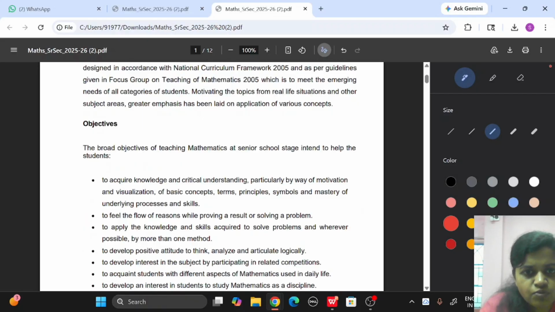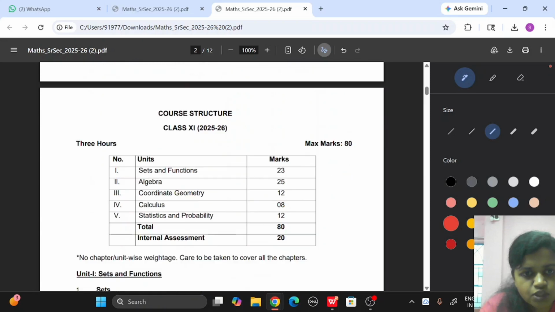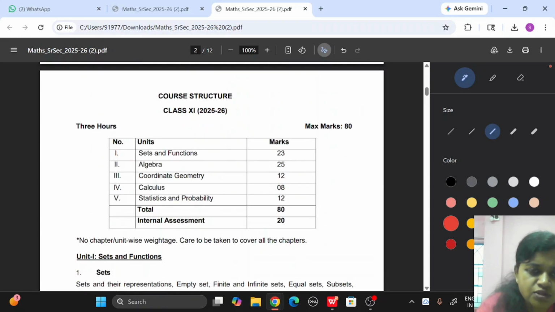So first we'll discuss the course structure. What is the course structure for class 11? First there are 5 units. The first unit, sets and functions, is allotted 23 marks, algebra, the second unit, 25 marks, coordinate geometry 12 marks, calculus 8 marks, and statistics and probability 12 marks. In total, your examination will be on 80 marks and internal assessment 20. Okay, so there is no chapter wise weightage.